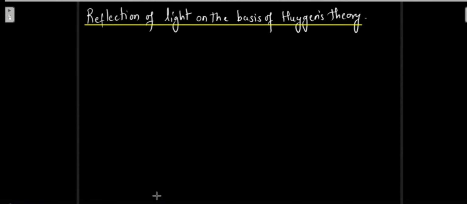So for this reason I am going to consider a reflecting surface xy. Say this is x, y. So this is the reflecting surface, and let me shade it on one side.